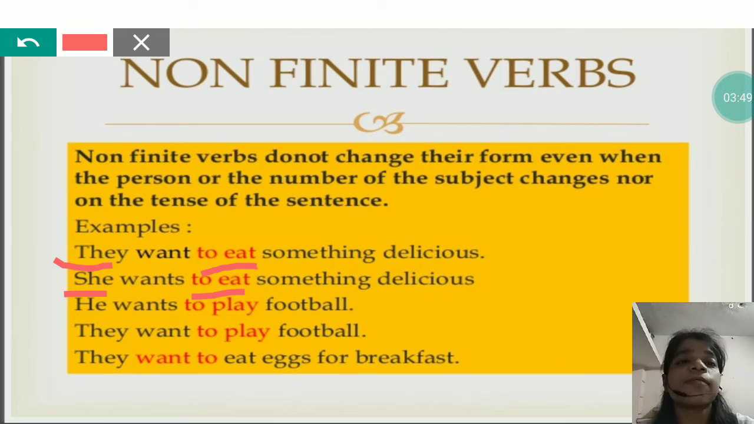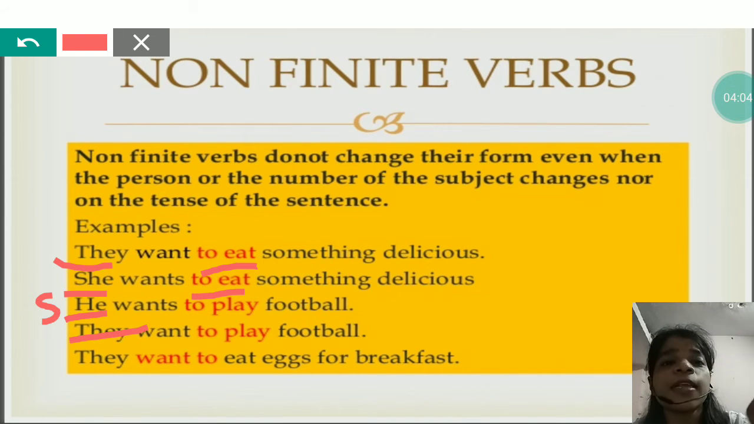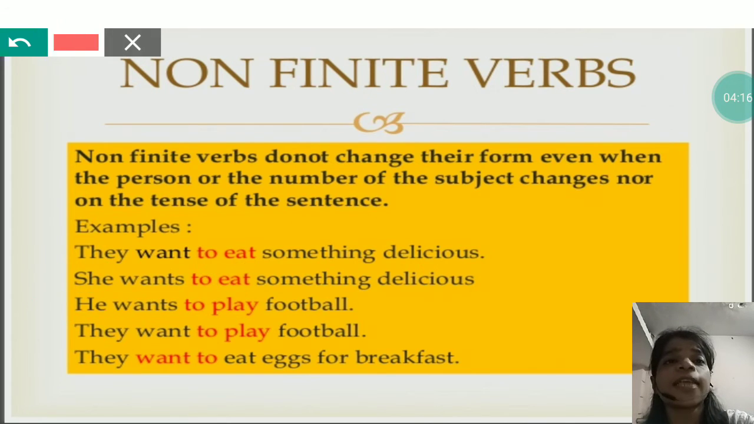Next one, he wants to play football. They want to play football. Again you can see the verbs are the same, but the subject he is singular and they is plural. As the subject changed but the verb didn't change, and as there was no effect on the verb, it will be called a non-finite verb.